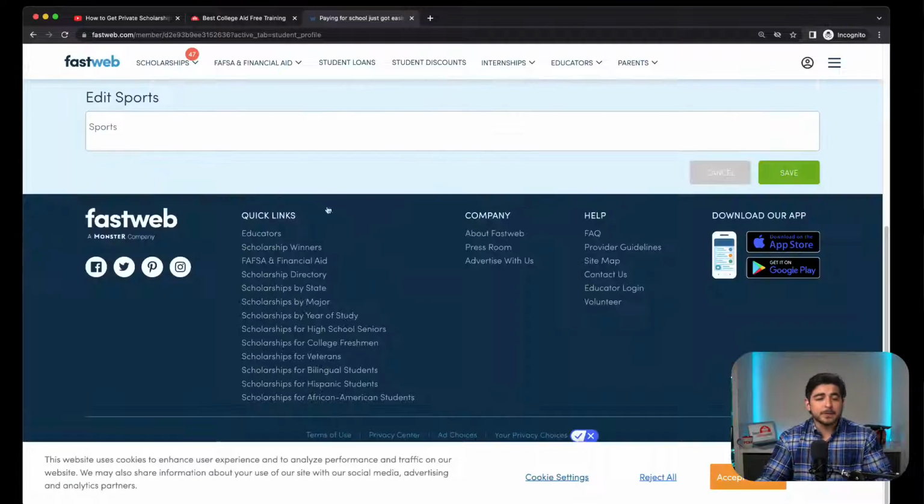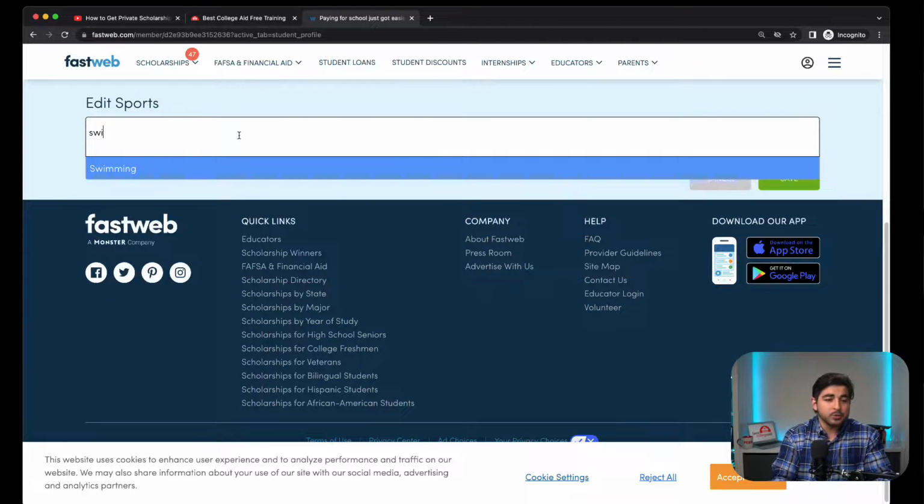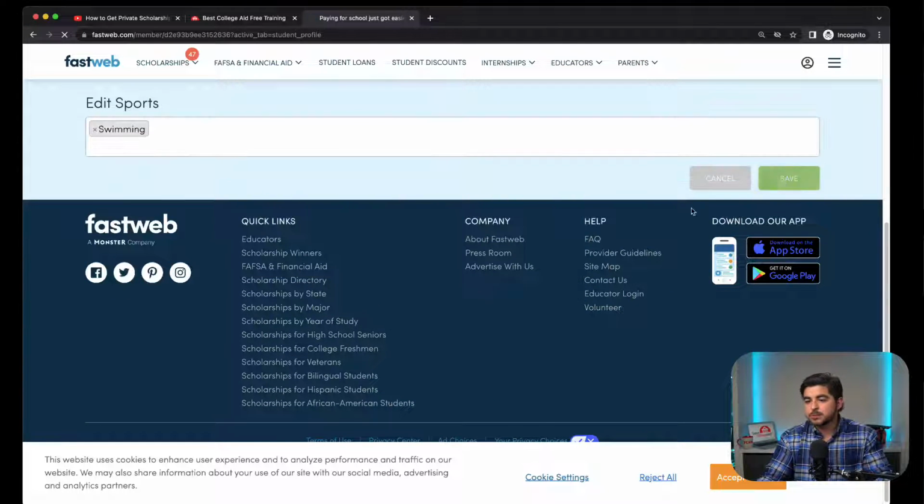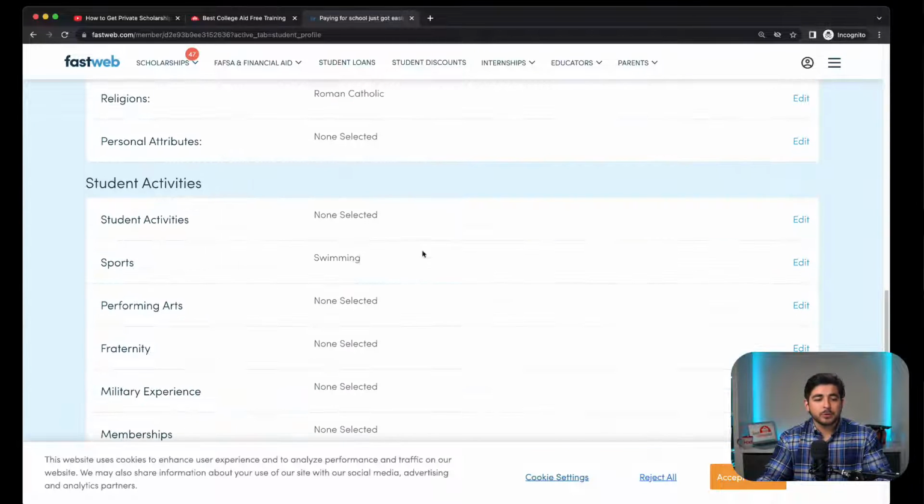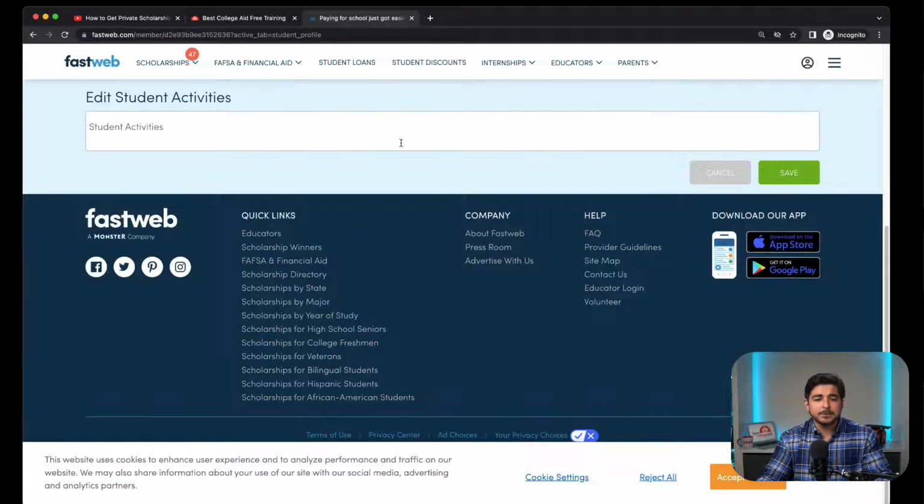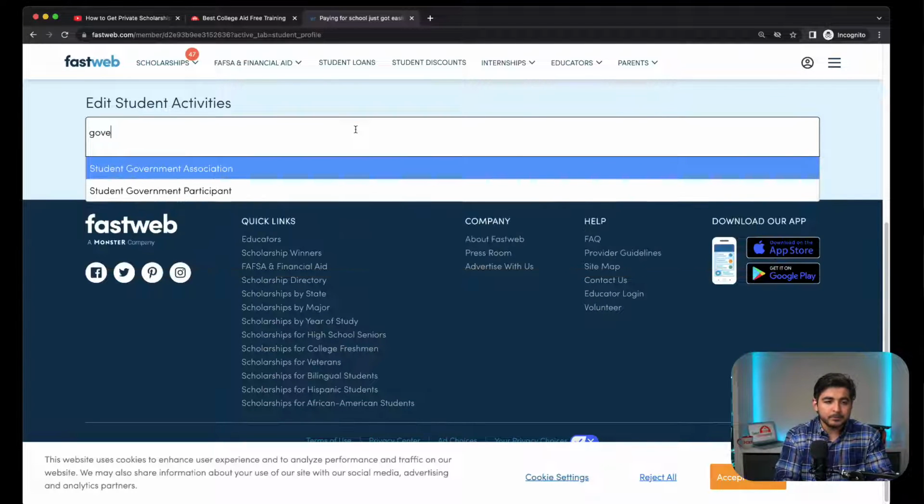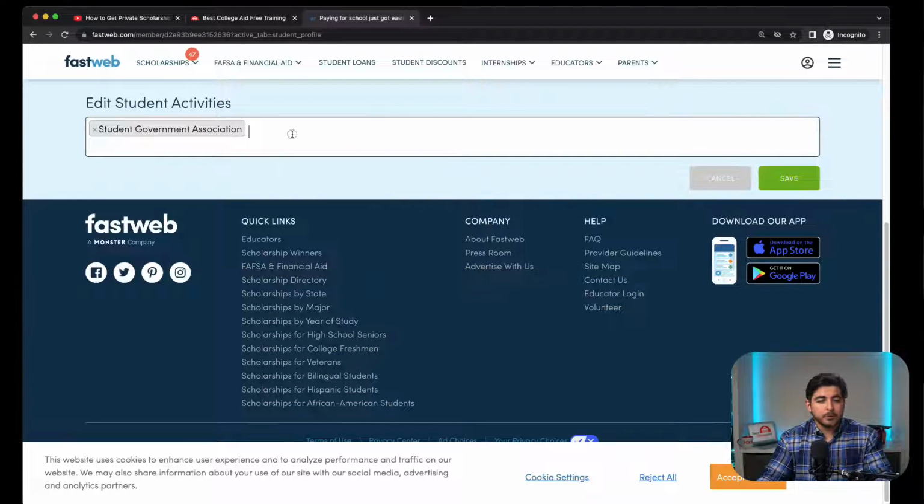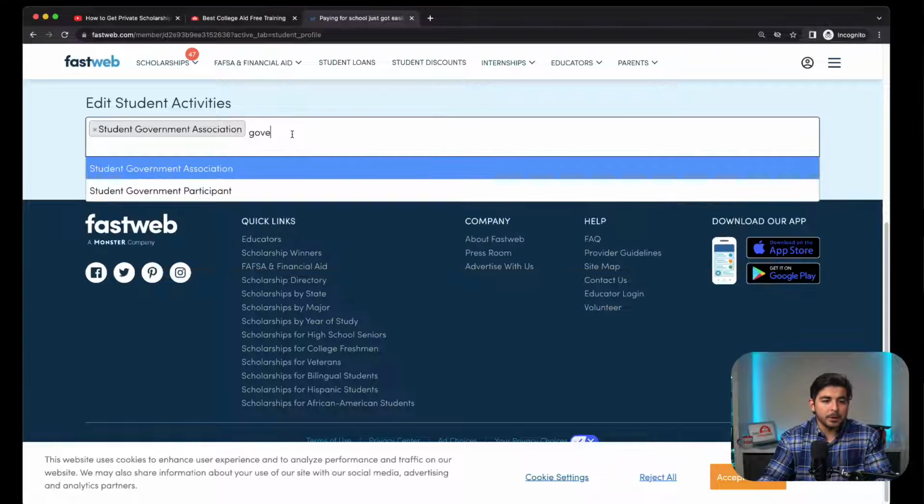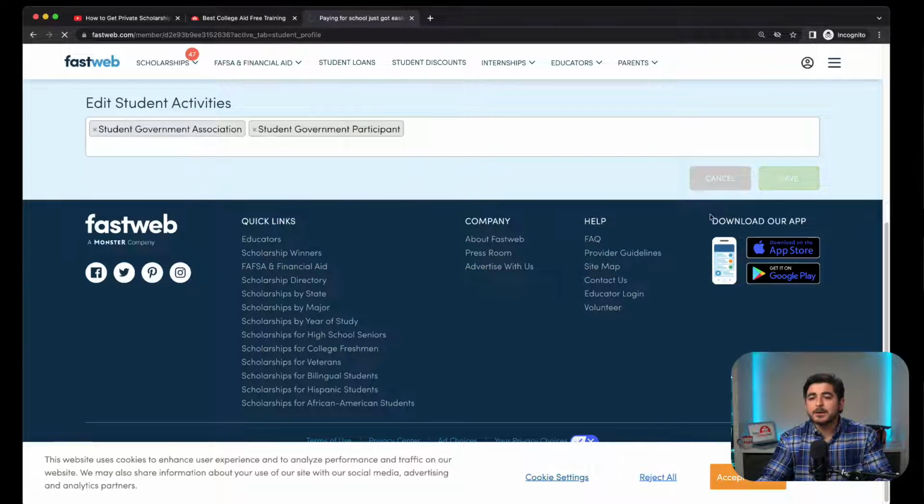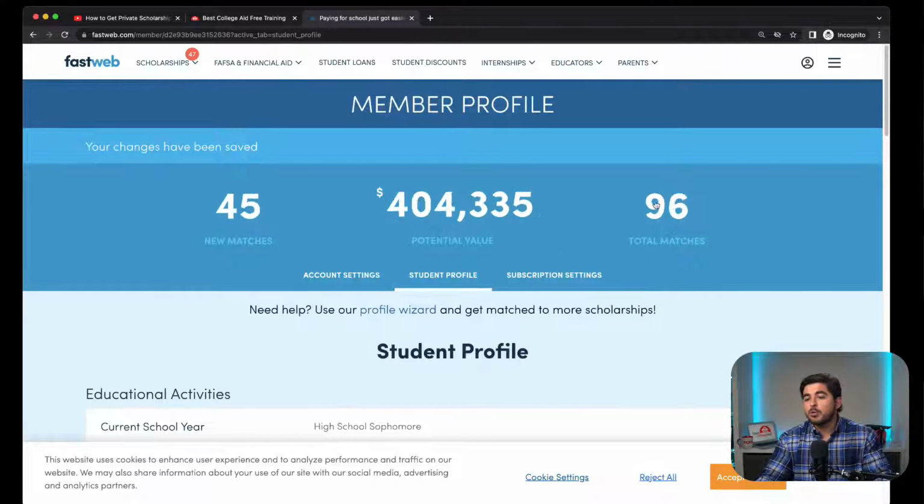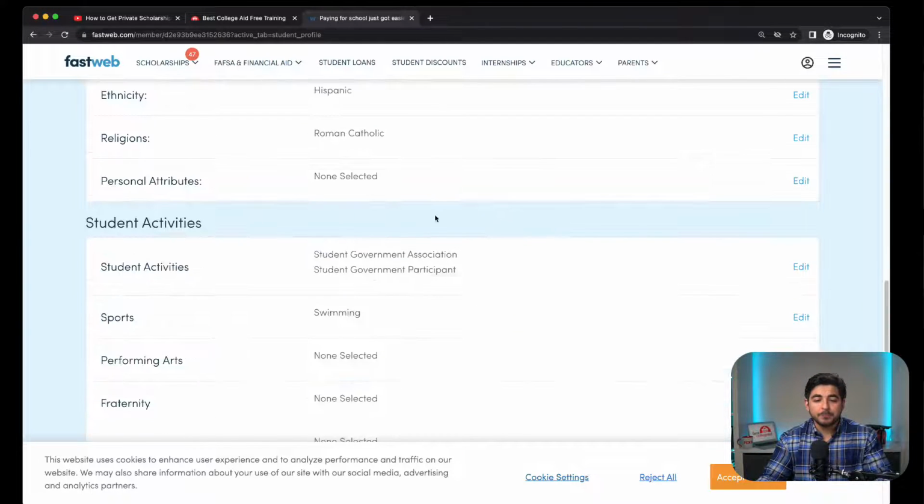But let's continue to fill this out. Let's say that you were a swimmer throughout high school. We save that. And then we're going to add a little bit more in terms of extracurriculars, student activities. We can put student government association, and then we can put a student government participant, save. And you can see the number is just going to go up and up and up and up. All right. 108 matches, almost double of what we started with.